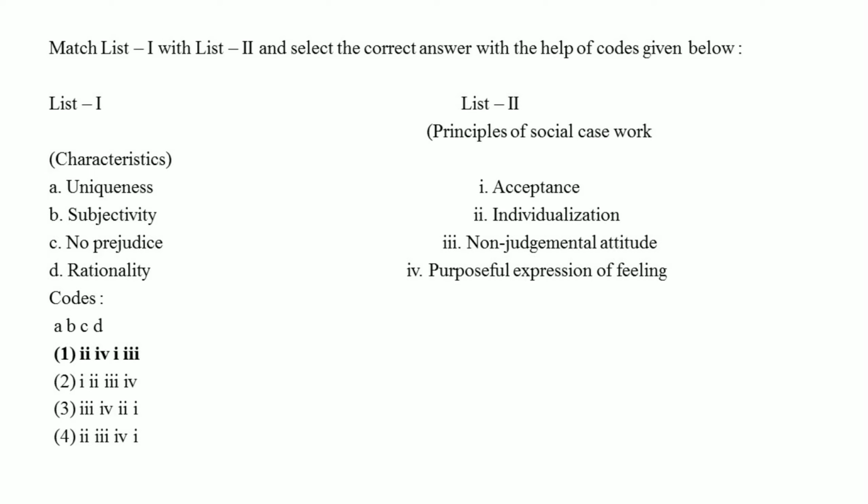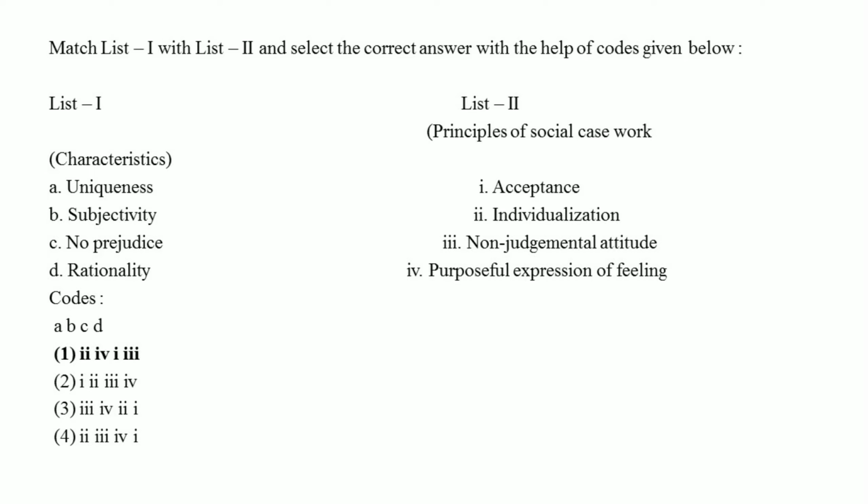Next one, match list 1 with list 2 and select the correct answer with the help of code given below. In the first list they gave characteristics and in the second list principles of social casework. So we need to match these characteristics with principles of social casework. First one, uniqueness. Uniqueness is actually the principle of individualization.